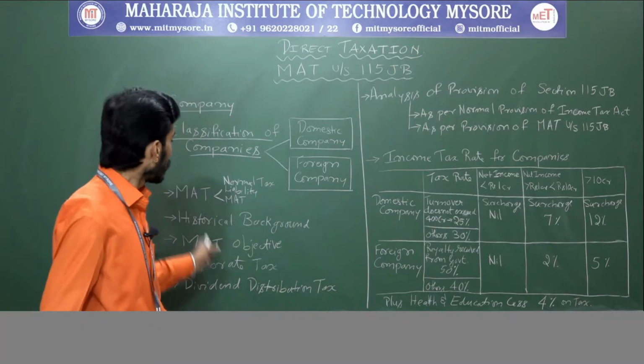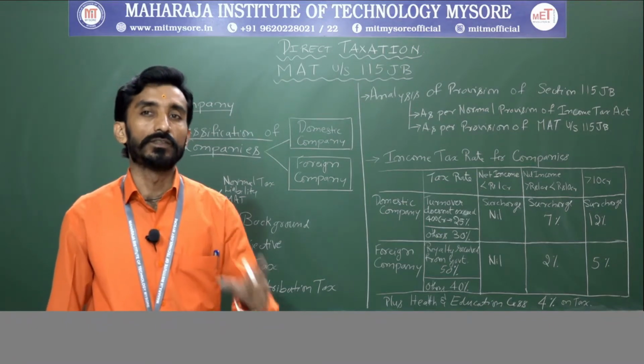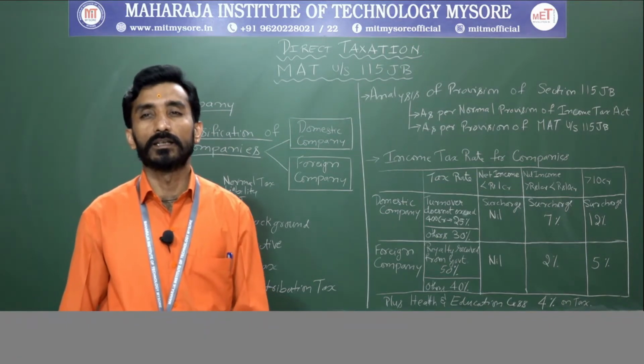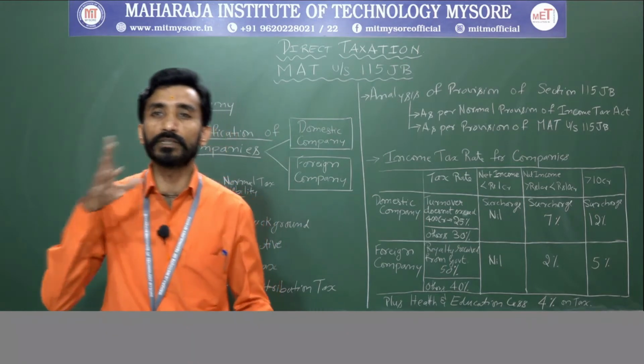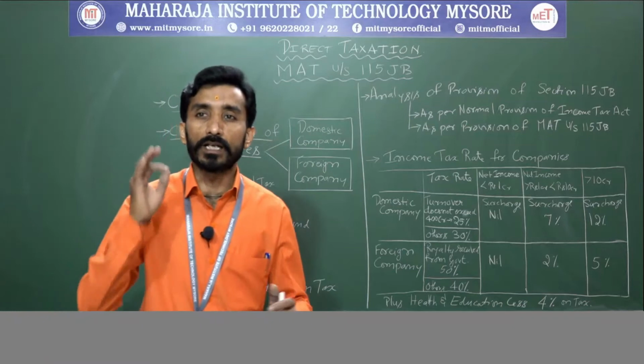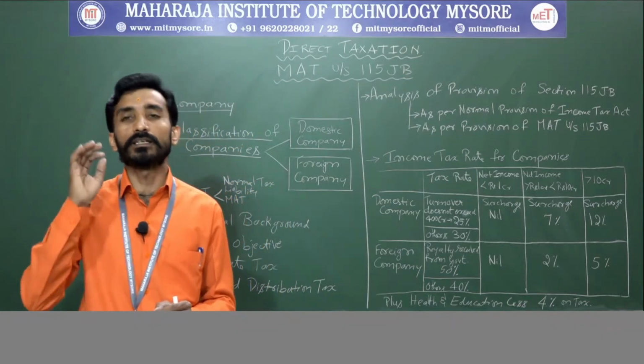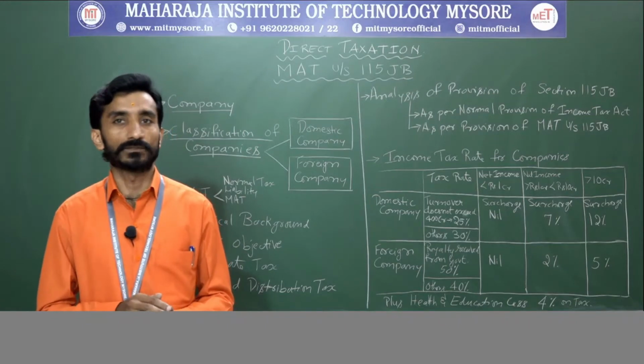Right. So next thing is we will move on to MAT. So what do you mean by MAT? First and foremost, in brief, I will say what it is. MAT is minimum alternative tax. It is payable under the Income Tax Act. Right?